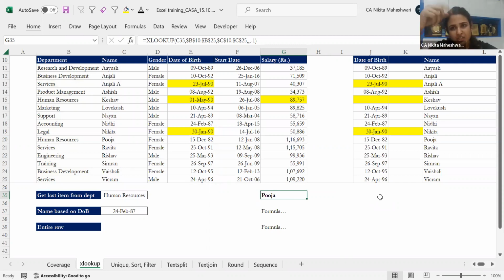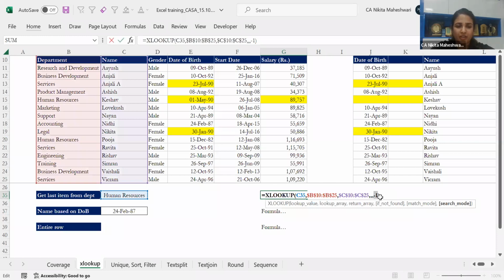Sanjeev sir, just to clarify, this will be used with the IF function in your XLOOKUP, so we'll not be going into that today. Whenever I'm sharing the sheet, I'll make a separate tab for it and put the formula over there so you can refer to it. But this will use XLOOKUP with either the UNIQUE function or the FILTER function, which I think will be too much for our deliberation right now. So this is how our searching from bottom started over here.